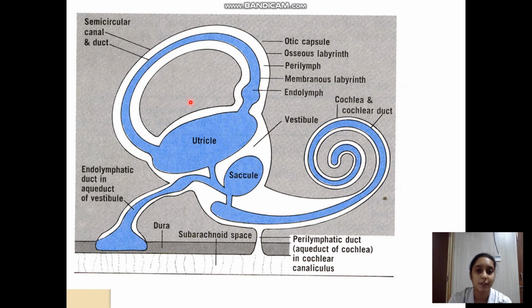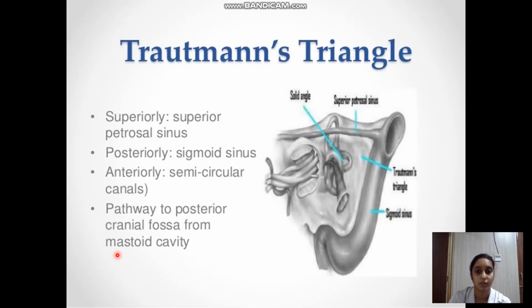Also, when this infection is involving the part of the inner ear, the membranous labyrinth, through the membranous labyrinth it can also go towards the posterior cranial fossa via the endolymphatic duct or the aqueduct of the vestibule, which is opening in the posterior cranial fossa. This part of the membranous labyrinth is extending in the posterior cranial fossa, so the infection can spread this way also.